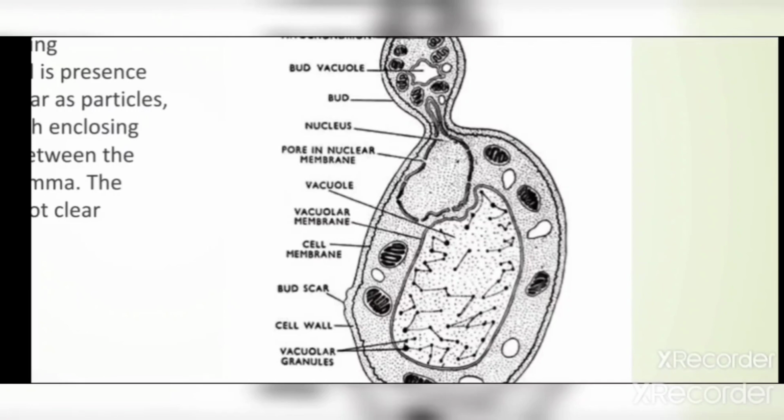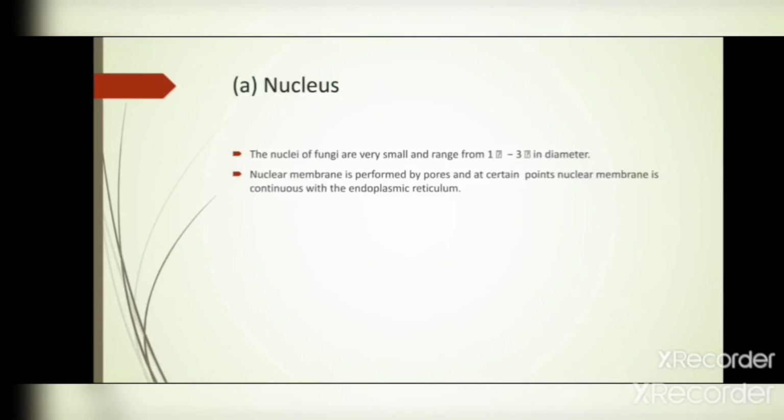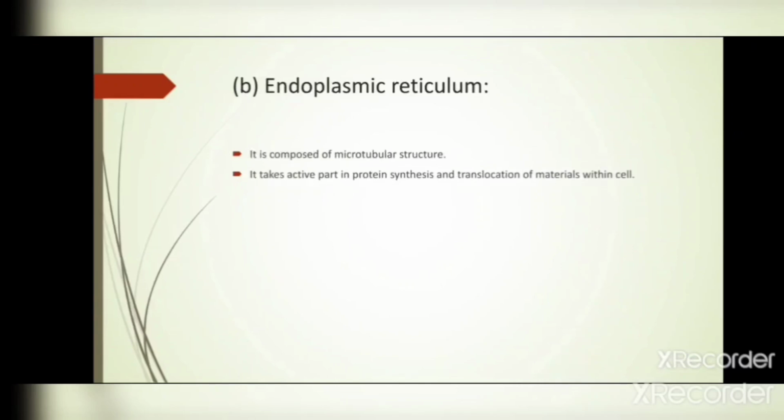It means the nucleus is present in the center portion, and it is surrounded by one or two layers of surface, called the nuclear membrane. The nuclear membrane is continuous with the endoplasmic reticulum. It means the endoplasmic reticulum starts from the nuclear membrane on the outer surface.